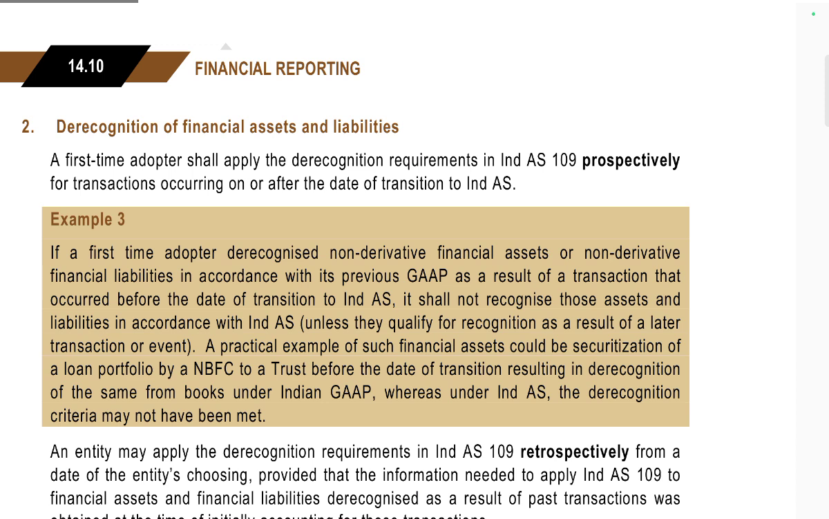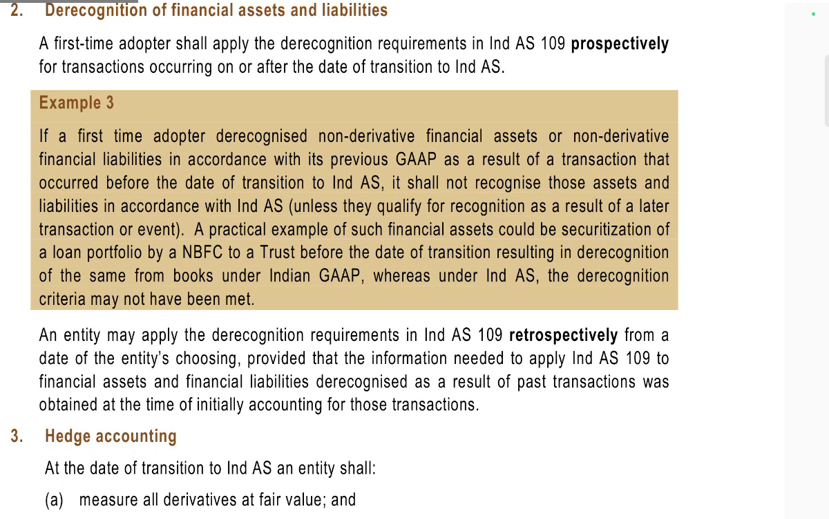Derecognition of financial assets and liabilities. The first-time adopter shall apply the derecognition requirements of Ind AS 109 prospectively for transactions occurring on or after the date of transition to Ind AS. For example, if the first-time adopter derecognized non-derivative financial assets or non-derivative financial liabilities in accordance with previous GAAP as a result of a transaction that occurred before the date of transition to Ind AS, it shall not recognize those assets and liabilities according to Ind AS 109 unless they qualify for recognition as a result of a later transaction or event.